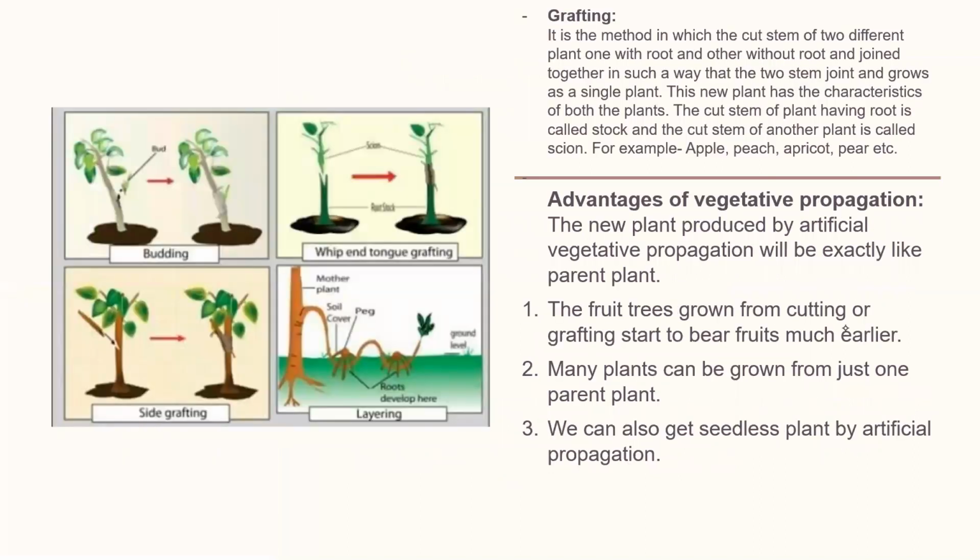The third type of artificial method of vegetative propagation is grafting. It is a method in which the cut stems of two different plants, one with a root and another without root, are joined together in such a way that the two stems join and grow as a single plant.